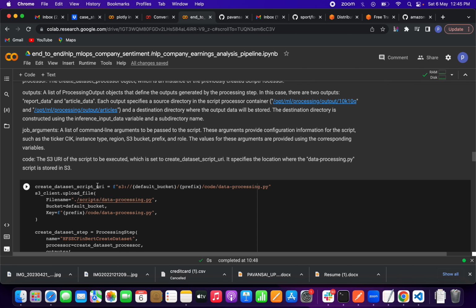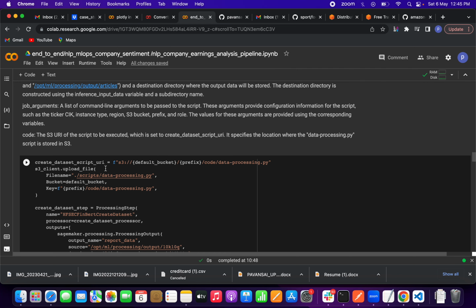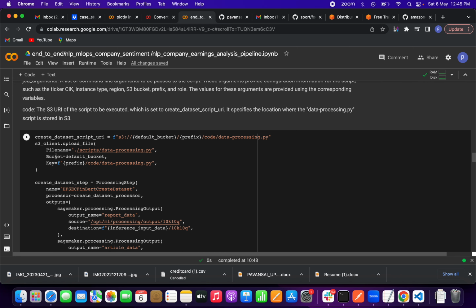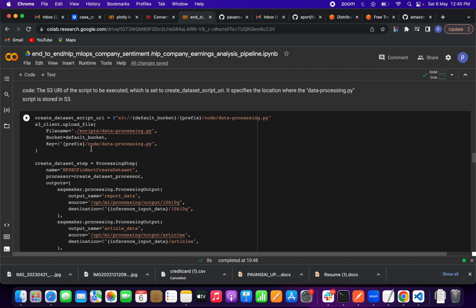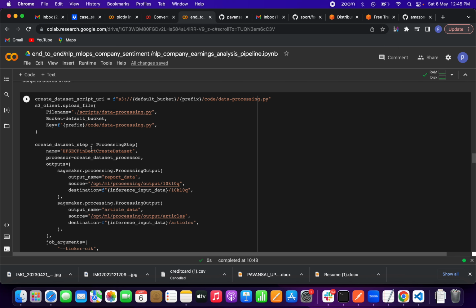So this is a script URI from the S3 bucket. We are getting the data. We have to upload a file, a data file, all those things: which file you want to upload, in which bucket you want to upload. And we have to create a data set step, right? So the processing step, the name, and also all those steps.